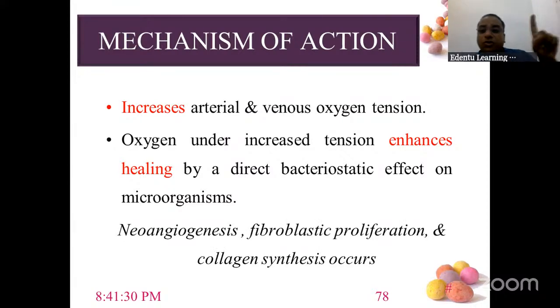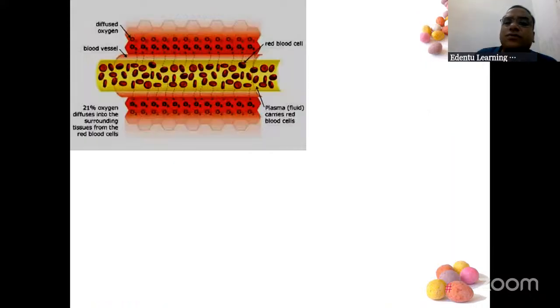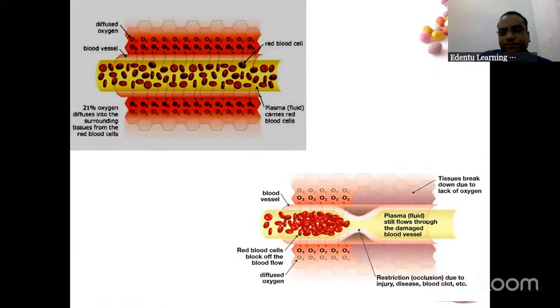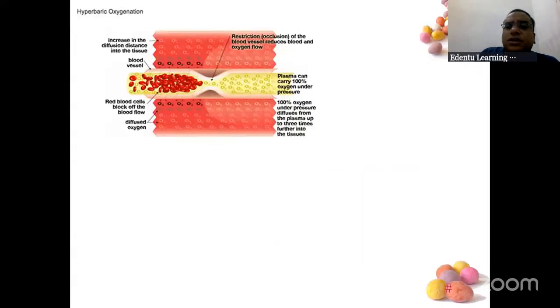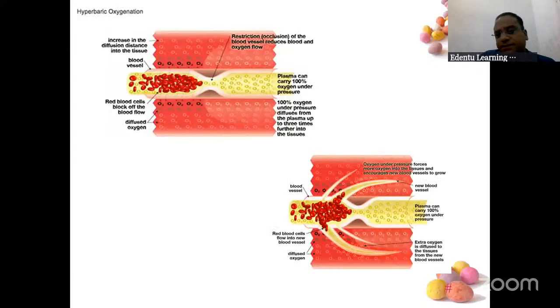So there will be new angiogenesis, fibroblastic proliferation, and collagen synthesis will occur. These three things will happen because of the sudden influx of oxygen. So new blood vessels, new cellularity, new angiogenesis will take place.